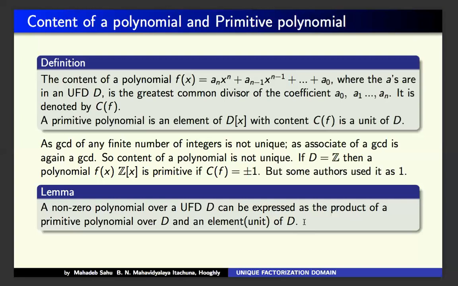Therefore it is a primitive polynomial times an element of D, that is 2.